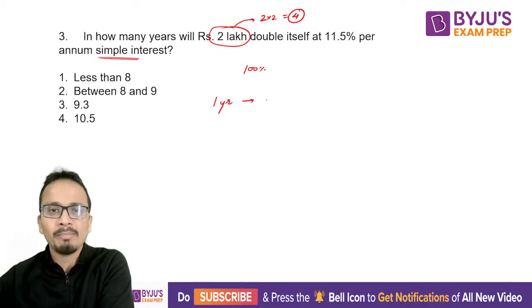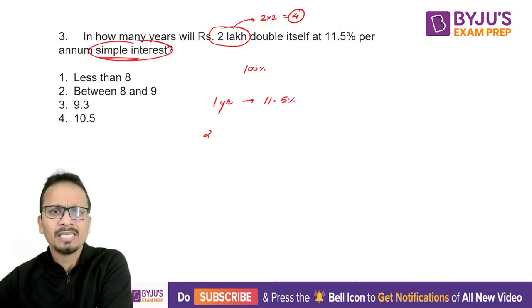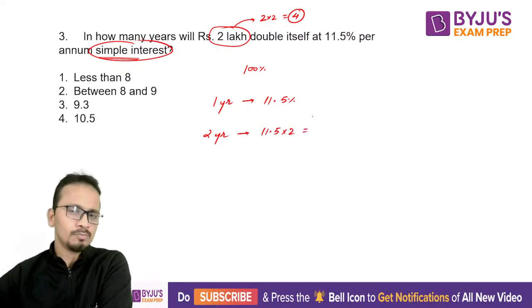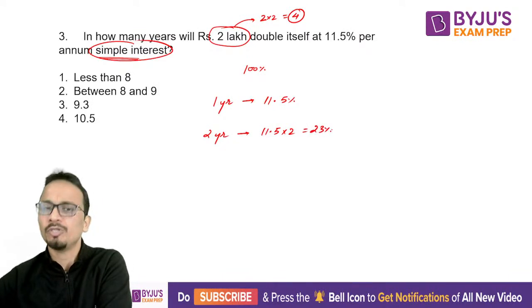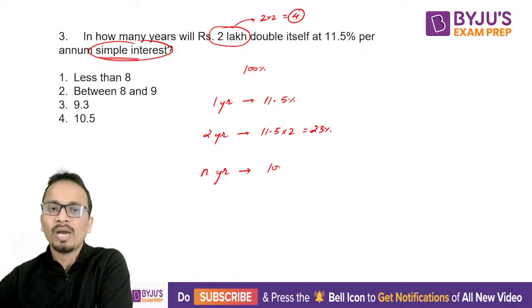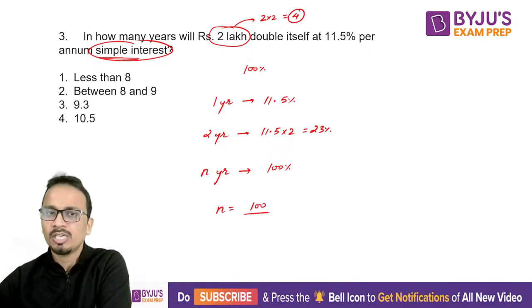In 1 year my money is growing by 11.5%. Now since this is simple interest, I can say that in 2 years my money will grow by 11.5 multiplied by 2. All right, that is 23%. So if in n years my money grows by 100%, the value of n, number of years, will be 100% divided by 11.5%.